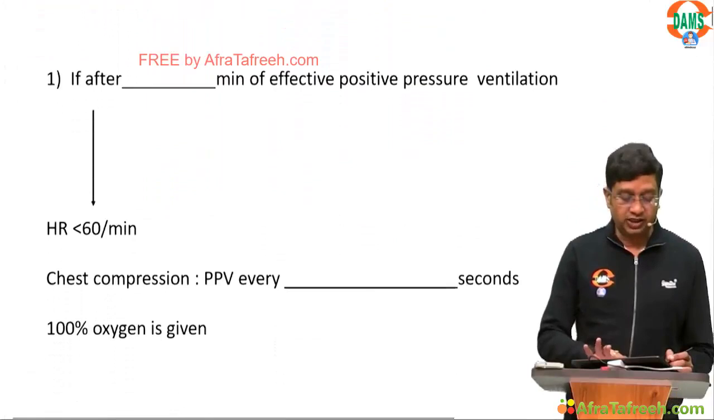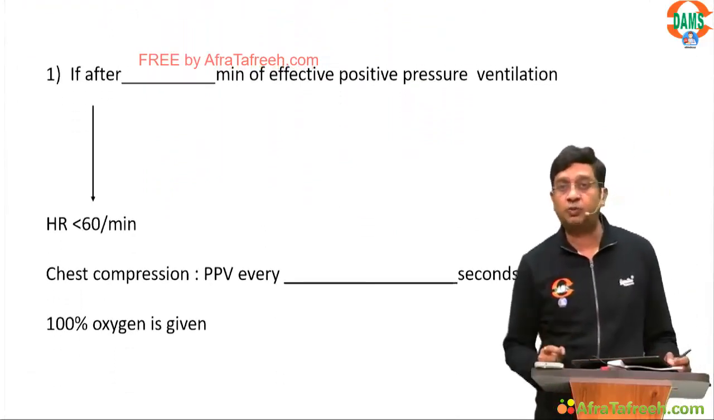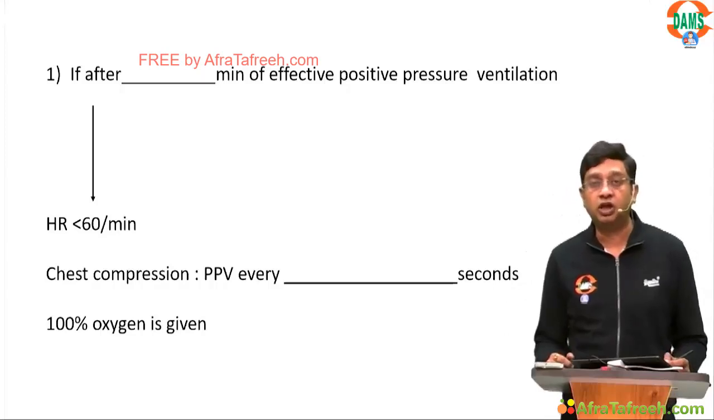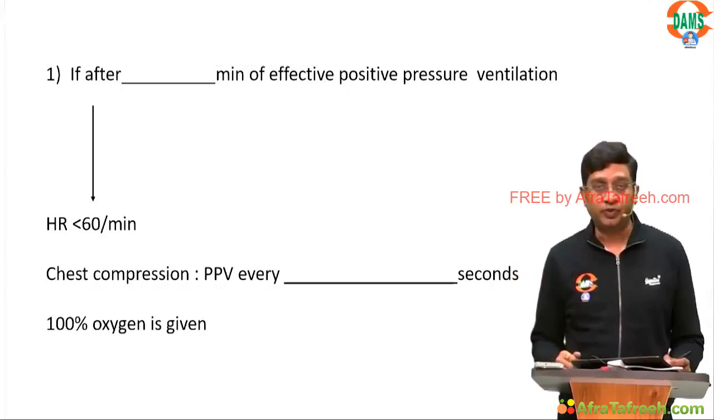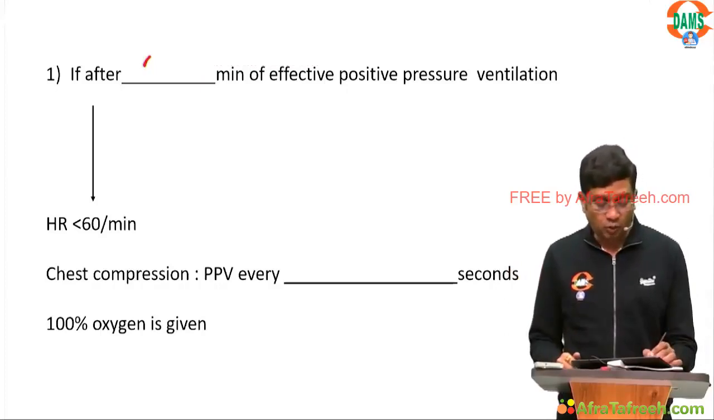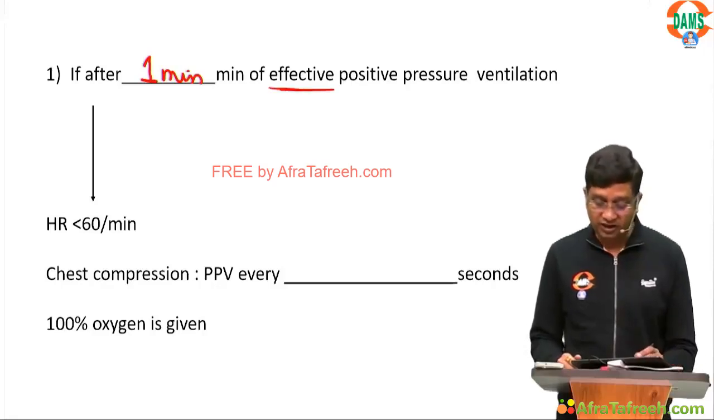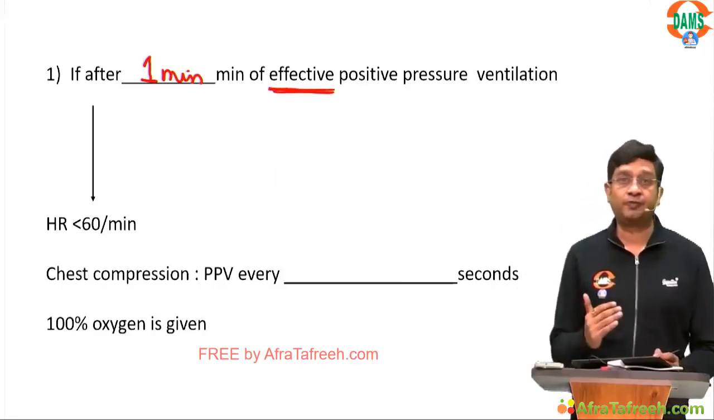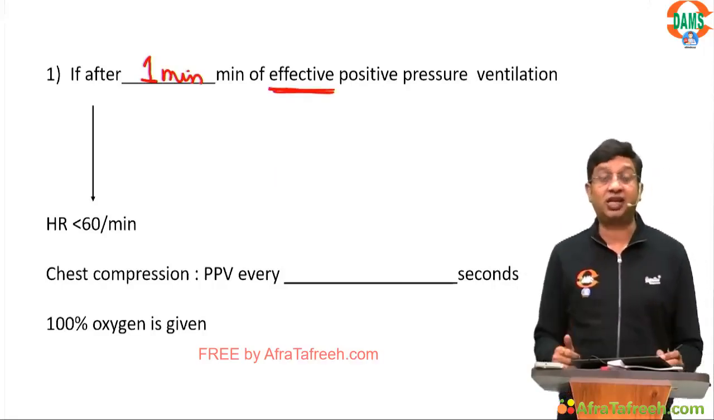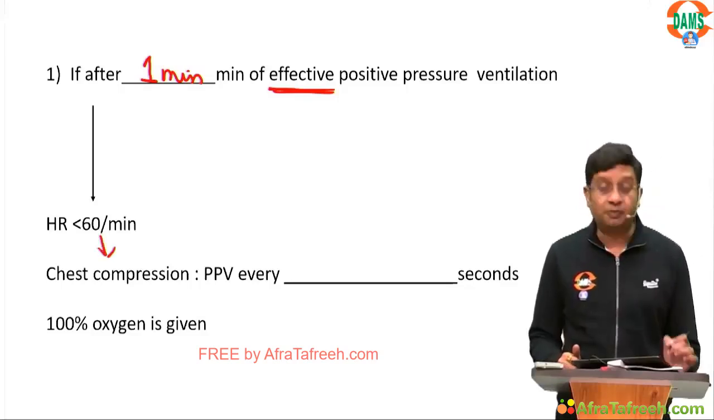Moving on to the next thing. You have started the positive pressure ventilation, and in the newborn that always means bag and mask ventilation. If after 1 minute of effective positive pressure ventilation, and the word is effective, which means it is moving the chest, the heart rate is still less than 60 per minute, you go on to chest compression.